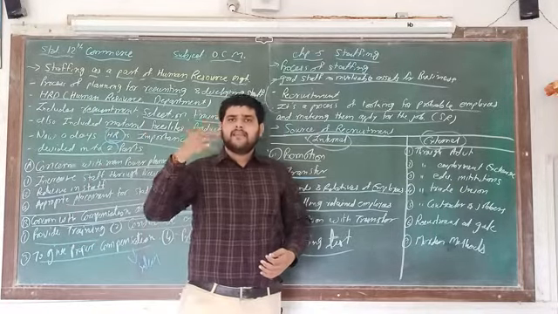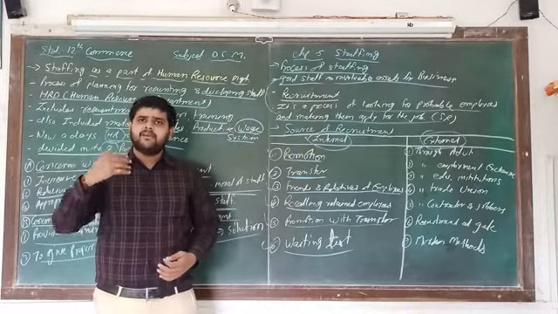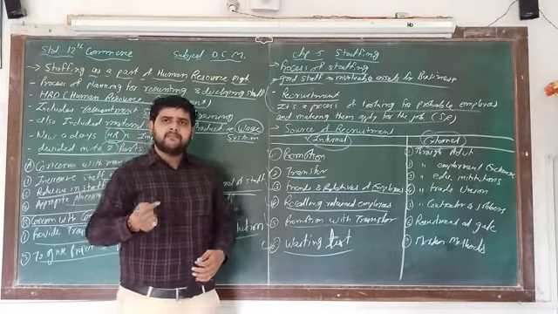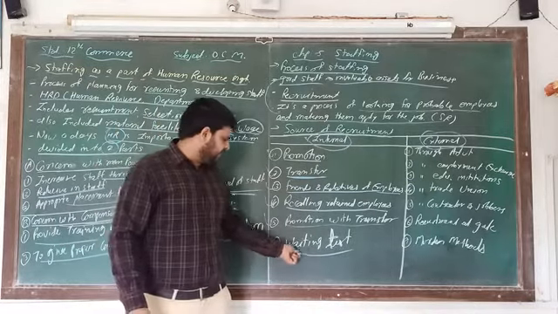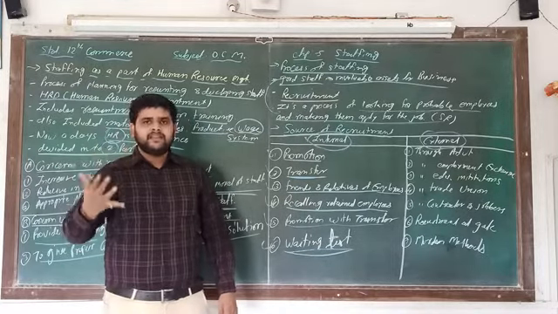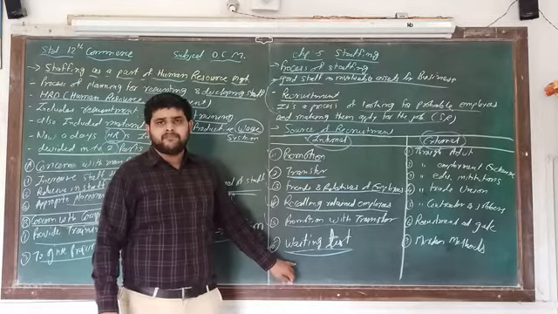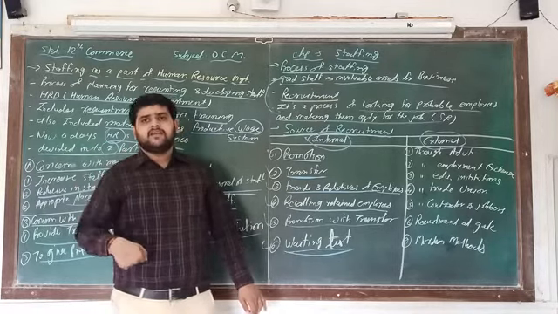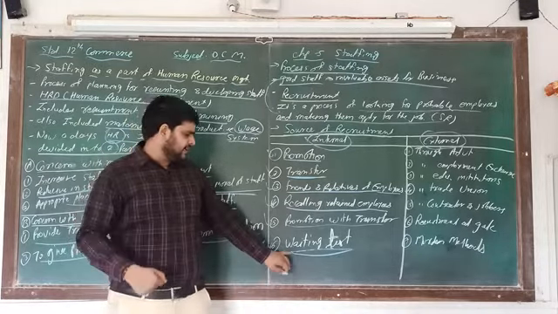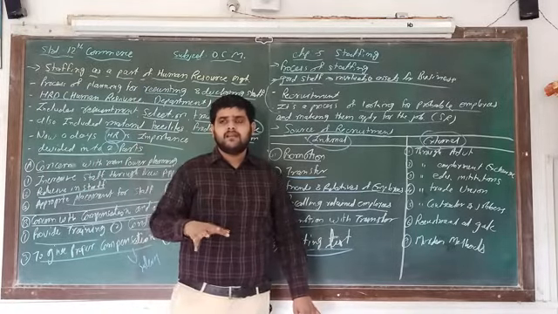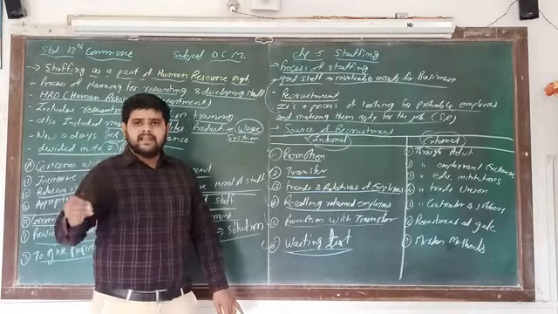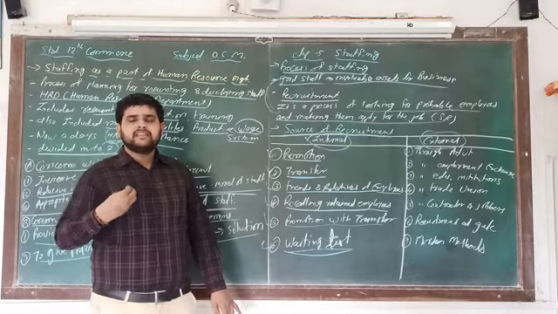But at that time, for any reason, if the management or those particular people were not ready to do the work, and if we now require the same kind of person, then with the help of the waiting list and their application, we call them and say that now again we require this type of people. If you are interested, then come and join the job. So the waiting list is less time consuming as well as a less costly option, because in a ready-made system we get the particular people.